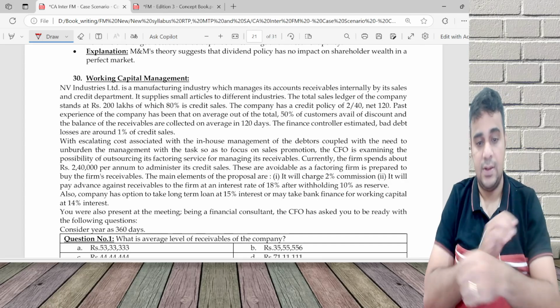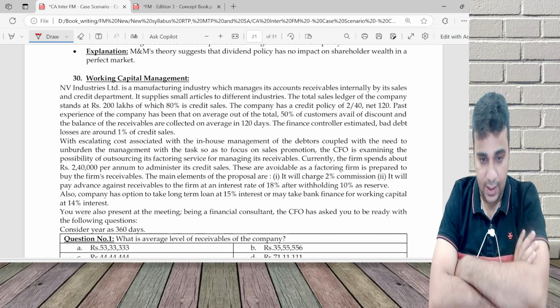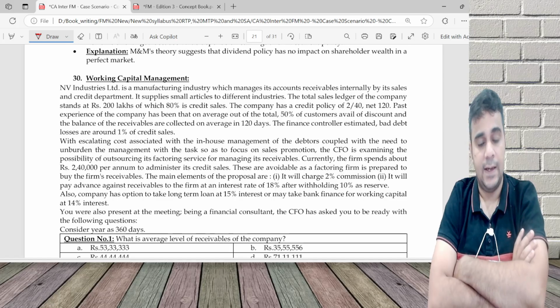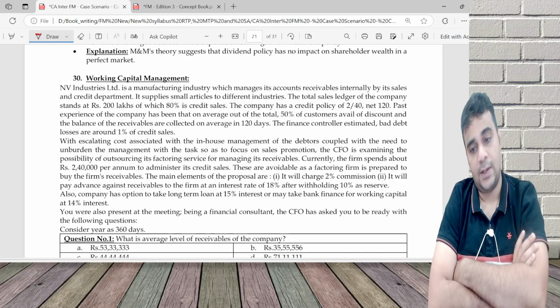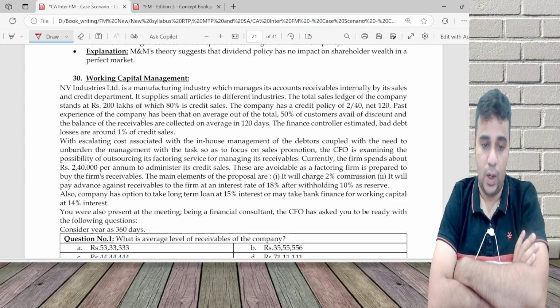So it says the total sales is 200 lakh, of which 80% is credit sales. What matters is only credit sale. The company has a credit policy of 2 by 40. What is 2 by 40? It is a 2% discount if you pay within 40 days. Otherwise, make the payment in 120 days.